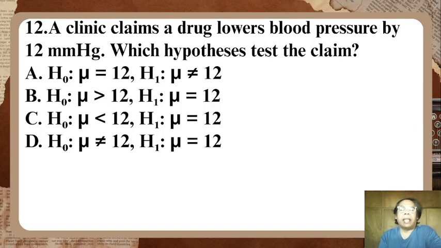Letter B, null hypothesis, mu is greater than 12. Alternative hypothesis, mu is equal to 12. Letter C, null hypothesis, mu is less than 12, and the alternative hypothesis, mu is equal to 12. Letter D, null hypothesis, mu is not equal to 12, and H1, mu is equal to 12.